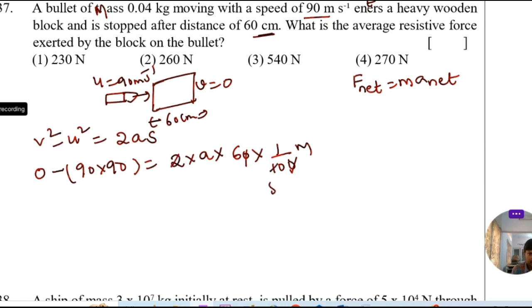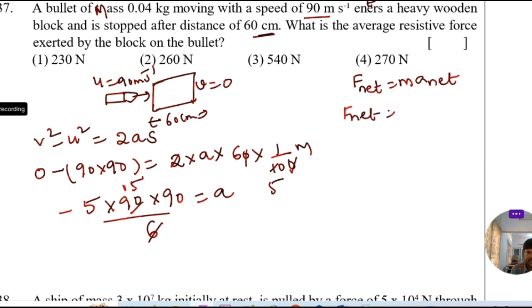So 2 1s are 2, 5 comes this side. My 5 into 90 into 90 is equal to a into 6. 6 comes this side. That is 6 1s are 6, 36. So that is acceleration equal to 5 into 15 into 90. Then substitute here F net equal to, in the place of mass, 0.04 kg.